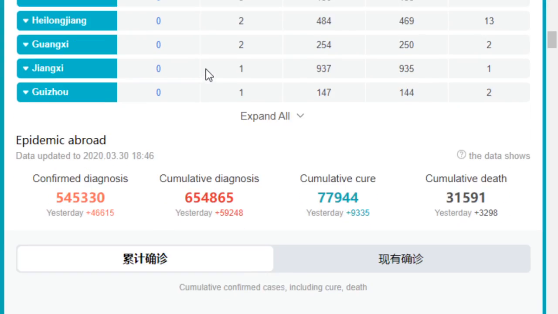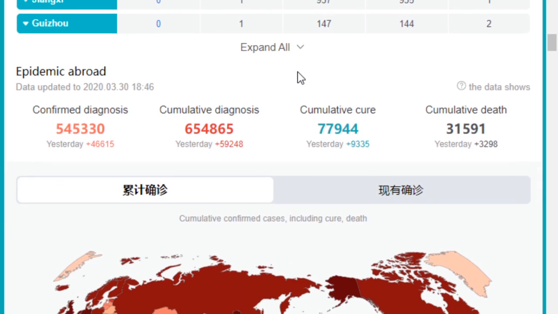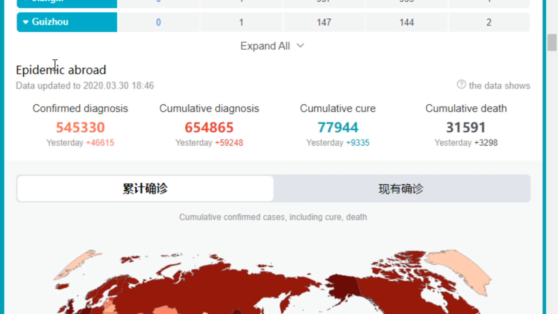Now let's move on to have a look at the data outside of China. It's all over the world. It's called epidemic abroad here. We can see that the confirmed diagnosis cases are 549,330, which is 46,615 more than yesterday. And the cumulative diagnosis cases are 654,865, which is 59,248 more than yesterday. So we can see that the cumulative diagnosis number outside of China is now more than 654K.